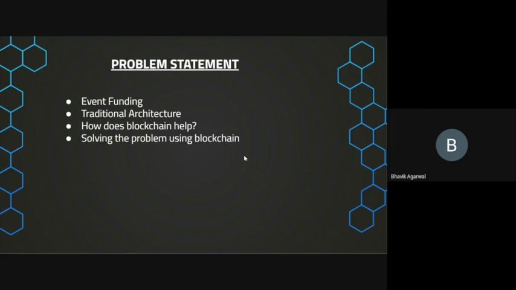So we tried to use blockchain to avoid that problem, so that we can see whether the leaders of the committee are using the funds only for proper use and not for improper use. First of all, this was the traditional architecture that was followed. In the further slides we will show how we used the concept of blockchain to solve this event funding problem, in which people don't use money for proper buying and proper funding, and they are corrupt. So we solved this problem using blockchain.